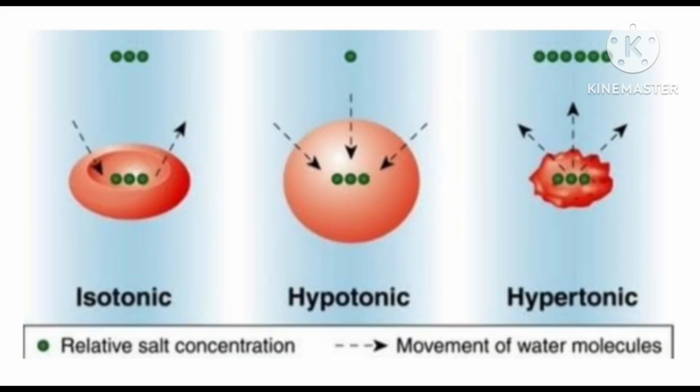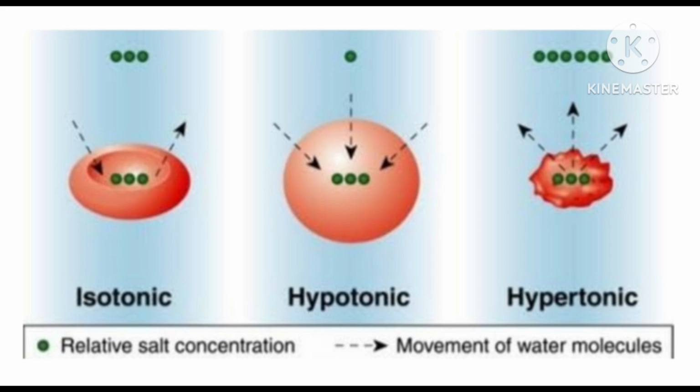Now, if we put an animal cell or a plant cell into a solution of sugar or salt in water, then any of the following three things could happen. First case is that when a cell is placed in a solution that has exactly same water concentration as the cell, then there will be no net movement of water across the cell membrane. In the first figure, relative salt concentration is same inside the cell and in the surrounding medium. So, net movement of water across the cell membrane will be zero, and such a solution is called isotonic solution.